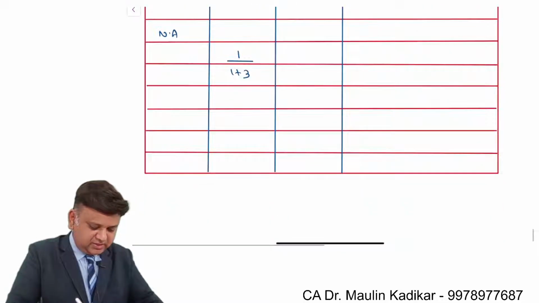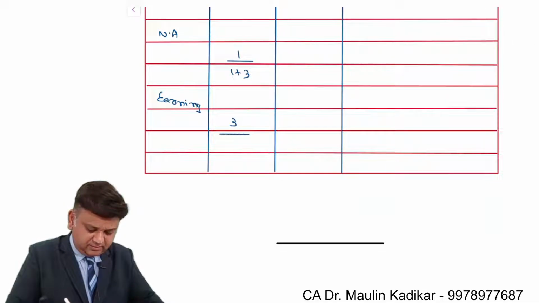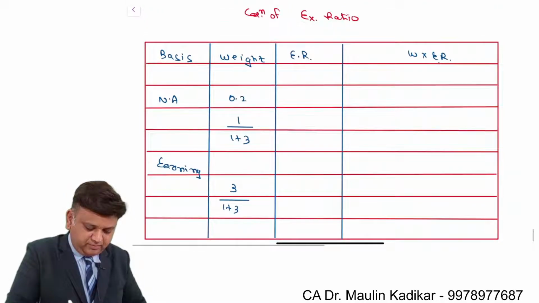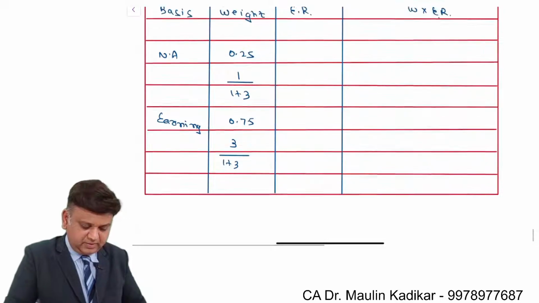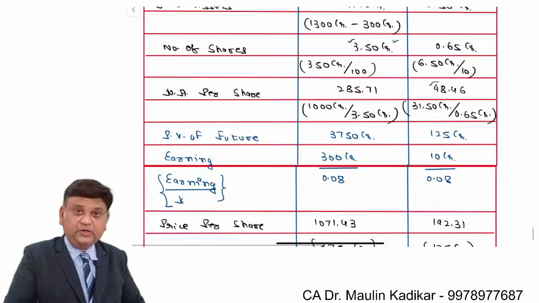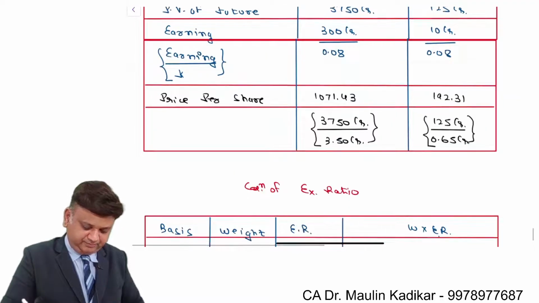And the next is the earning capitalization method. In that it is 3 divided by 1 plus 3. So this is 0.25. This is 0.75. Exchange ratio based on the net asset basis: 48.46 divided by 285.71.